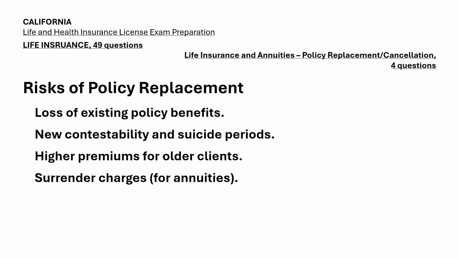Clients might lose valuable benefits from their existing policy, such as lower premiums or accrued cash value. Additionally, replacing a life insurance policy restarts the contestability period, during which the insurer can challenge claims or even deny them if there were misstatements on the application. The suicide clause is also reset, meaning death by suicide within the first 2 years of the new policy might not be covered. For annuities, clients may face surrender charges if they cancel their existing contract early. These risks should be weighed carefully before proceeding with a replacement.